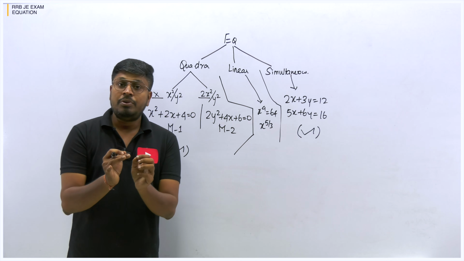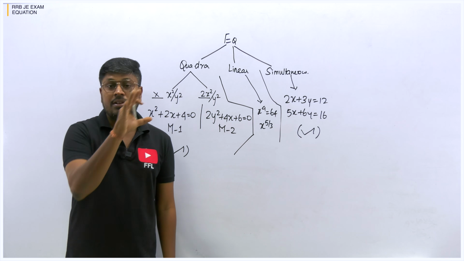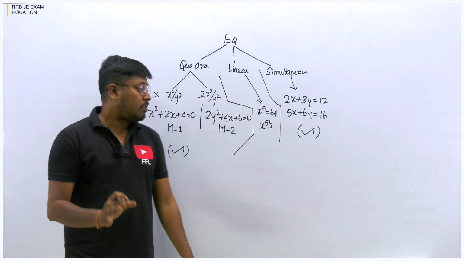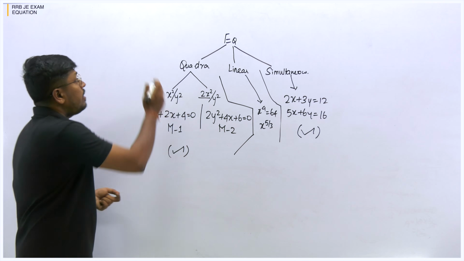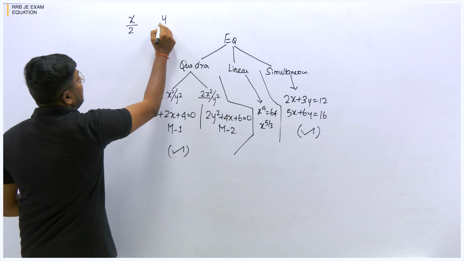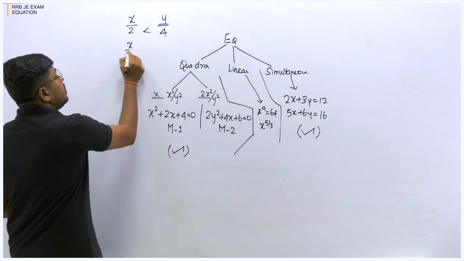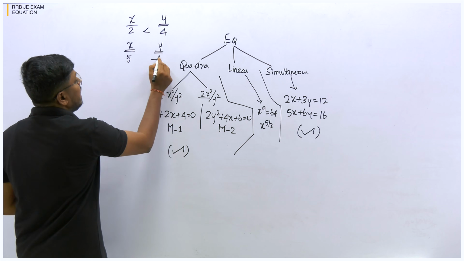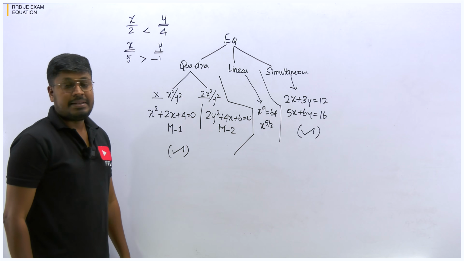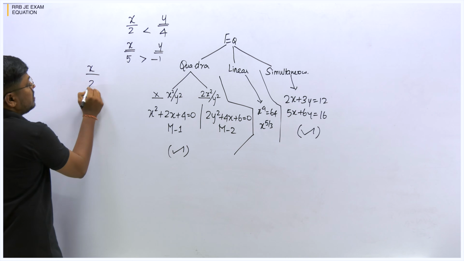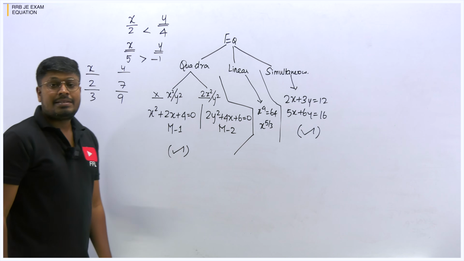But the only problem is you have to know how to compare the values, because every student will find the roots of the equation. After finding the roots of a quadratic equation, I have seen many students make a mistake. For example, if x value is 2, y value is 4, then you can directly say y is greater than x. If x value is 5, y value is -1, then you can say the positive value will always be greater, x is greater than y. But in case x value is 2 by 3, y value is 7 by 9, you have to compare which is greater or less.